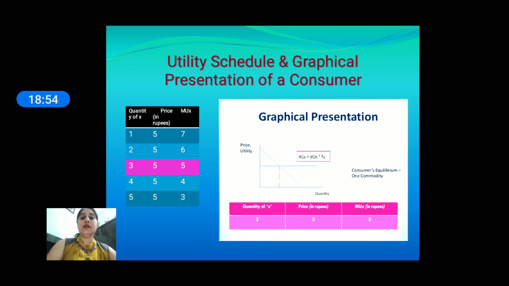So 3 is the equilibrium point because the price of X commodity is equal to the marginal utility of X commodity. We can understand it with the help of this diagram also. There is quantity of the commodity on the OX axis and price and utility of the commodity on the OY axis, and the horizontal line shows the price of X commodity and the downward sloping line shows the marginal utility of X commodity. And the equilibrium point is where the marginal utility of X commodity is equal to the price of X commodity.